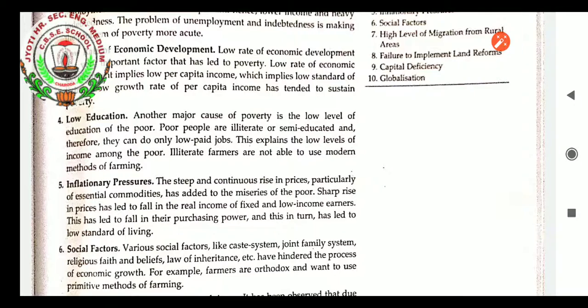Low education. Definitely, one of the major reasons of having poverty is low education. Another major cause of poverty is the low level of education of the poor. Poor people are illiterate or semi-educated, and therefore they can do only low paid jobs. This explains the lower levels of income among the poor. Illiterate farmers are not able to use modern methods of farming. So this creates a situation of poverty again.